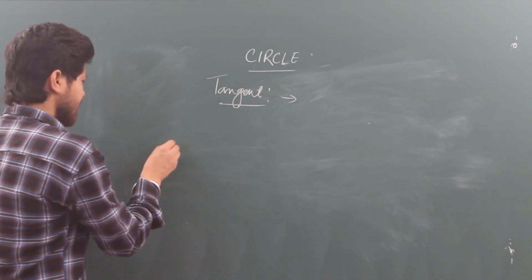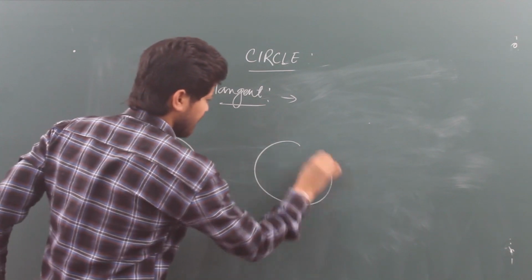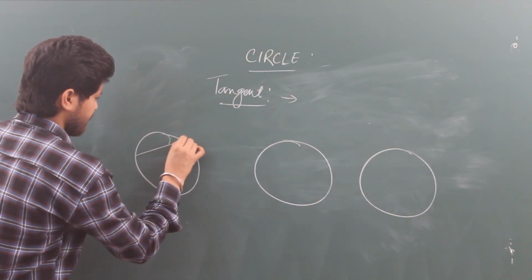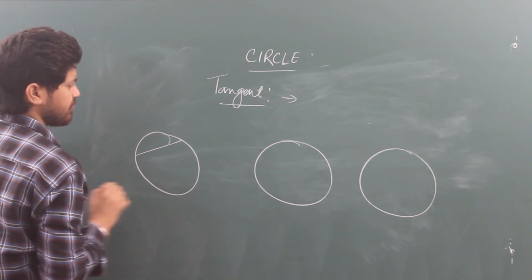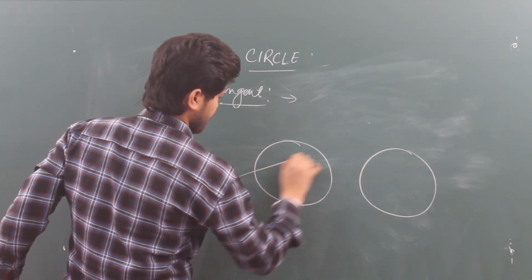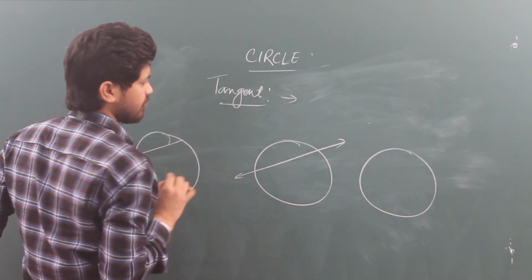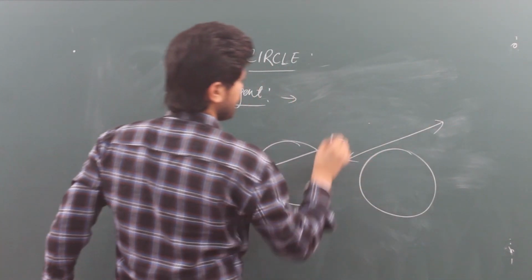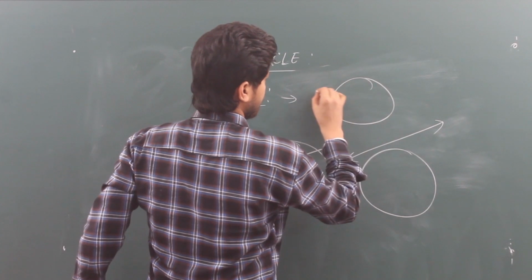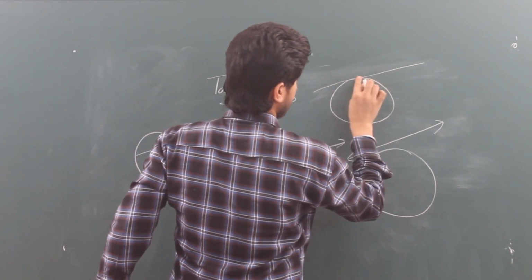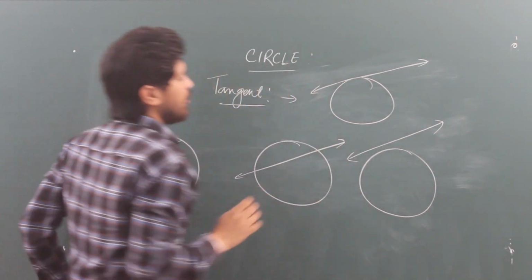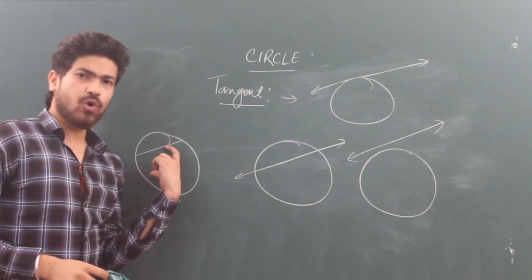So see, this is a circle, this is a circle, this is a circle. In this case, this is a chord, you know.